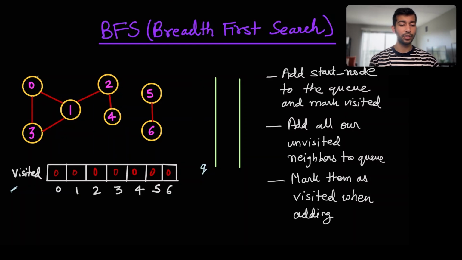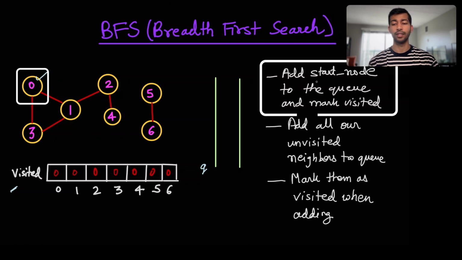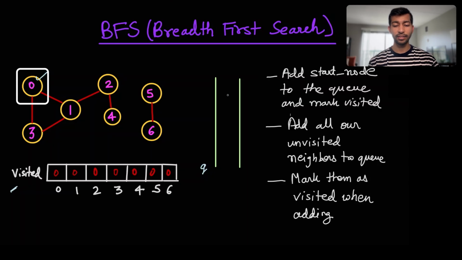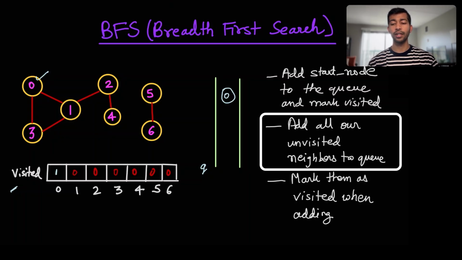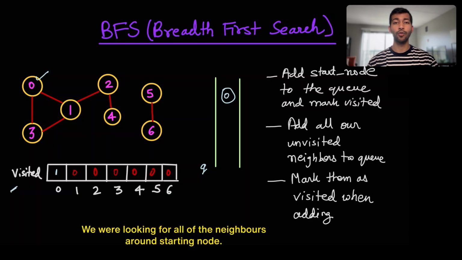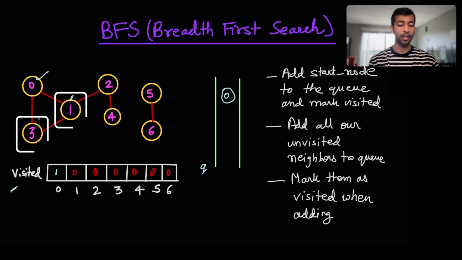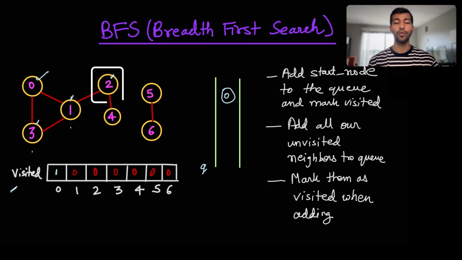Let's start off with the 0th node. As the step 1 suggests, we'll add the start node to the queue and mark it as visited. So I'll add 0 to this queue and mark it as visited here. Now, what is the next step? We'll add all our unvisited neighbors to the queue. Well, basically what we are doing early on, we were looking for all of the neighbors around the starting node. And once we are done with adding the level 1 of neighbors, we'll add level 2 of neighbors. In this case, level 1 is 1 and 3 and level 2 is 2. So we'll keep on doing that.